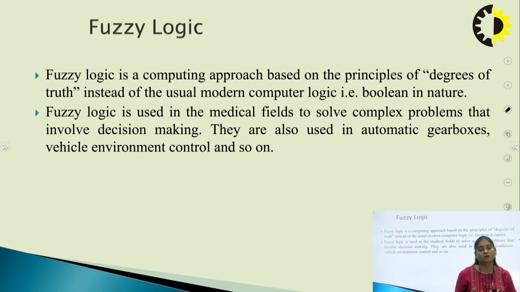So there comes this logic, the fuzzy logic, and it has several applications. It is used in the medical field to solve complex problems that involve decision making. It can also be used in gearboxes, vehicle environment control, and so on.